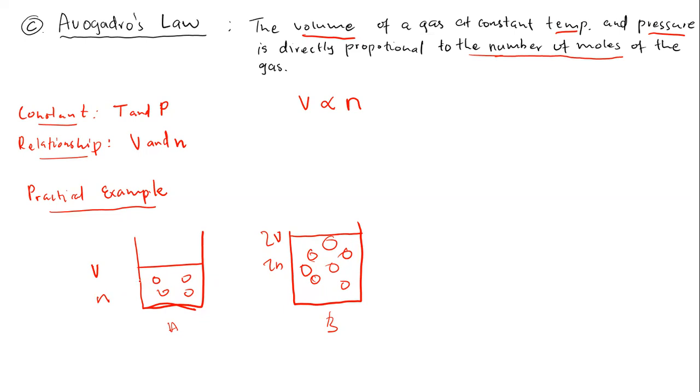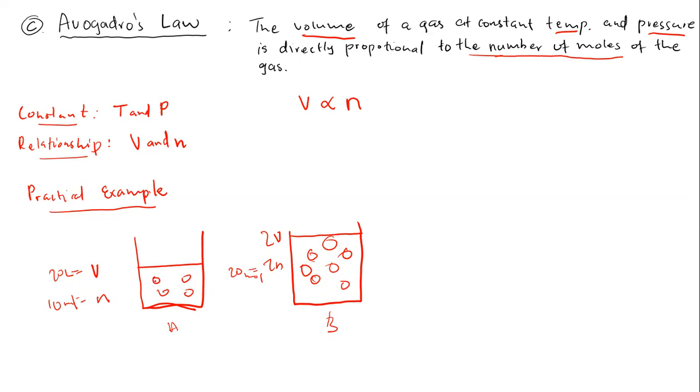Meaning, say for an example, this beaker can occupy, I'm just making an example, 10 moles of gaseous molecules. Why? Because the beaker has a volume of, say, 20 liters. Now, if we double our number of moles to be 20 moles, will 20 moles fit in the beaker of a volume of 20 liters?